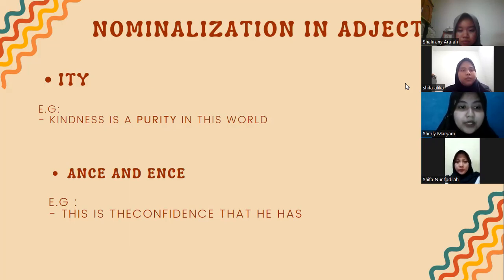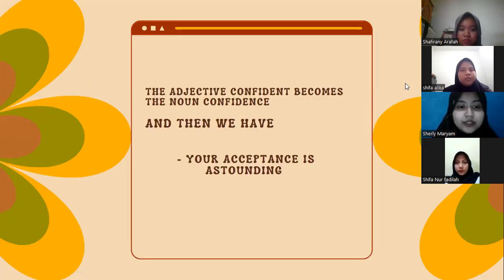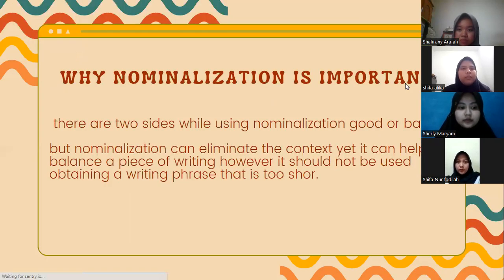And in "ent" and "ant", we often use the suffix "ence" or "ance" for adjectives ending in "ent" or "ant". For example, this is the confidence that he has. The adjective confident becomes the noun confidence. And then we have, your acceptance is astounding. The adjective acceptable becomes the noun acceptance. Okay, thank you, Sherly Maryam.